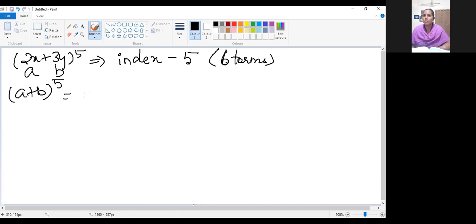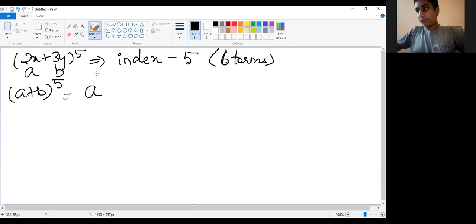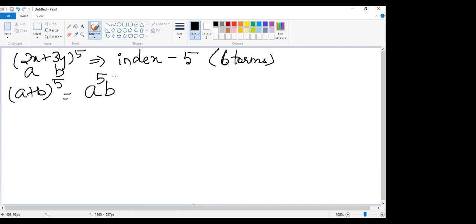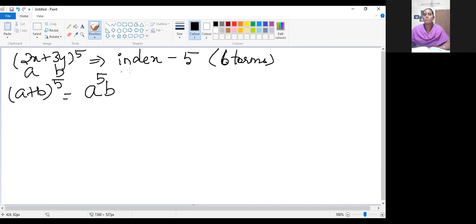Let's expand; we can find the coefficients later. Let's find each and every term based on a and b. So what will be the first term? A power 5. It has to start with the highest index value, a power 5. So b power 0.